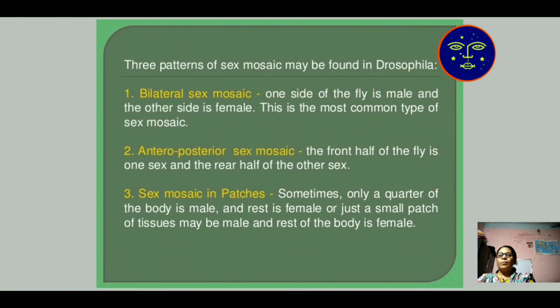Then there are three patterns of mosaic system. First, bilateral sex mosaic: one side of the fly is male and the other is female. Antero-posterior sex mosaic: the front half of the fly is one sex and the latter half is the other sex. Then sex mosaic in patches: sometimes only a quarter of the body is male, or one third is male, and the other part has female character. These are the three patterns of the mosaic system found in Drosophila.